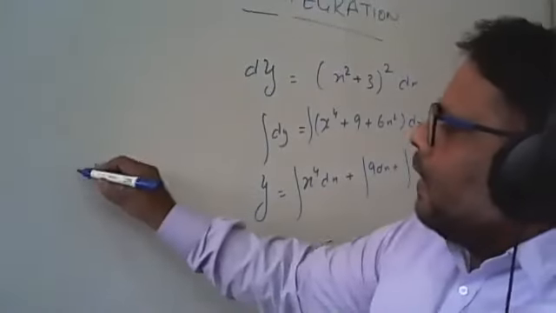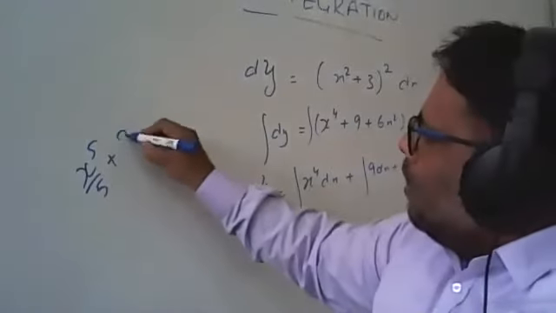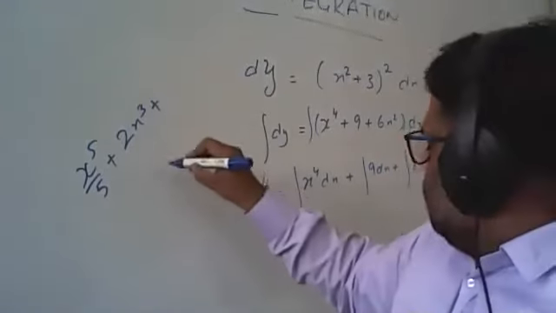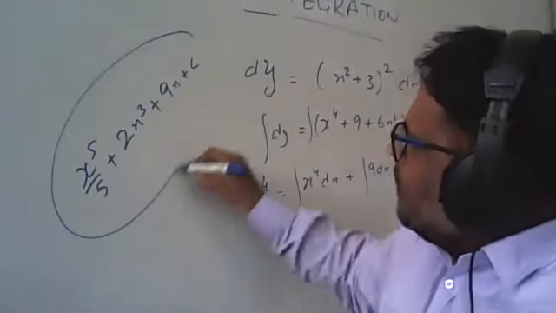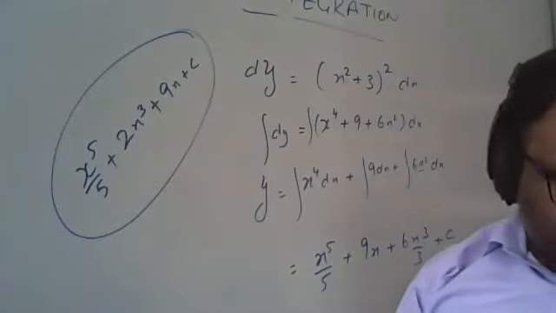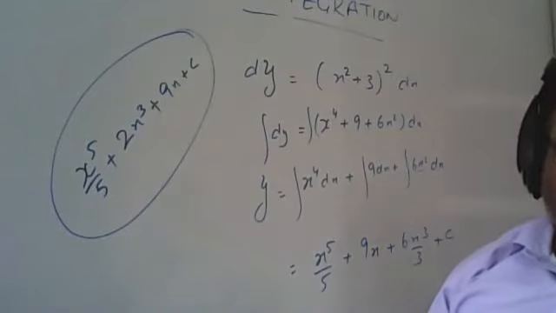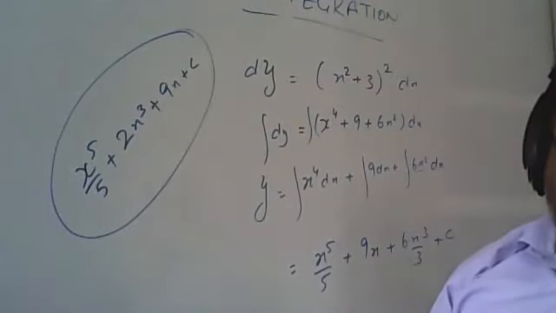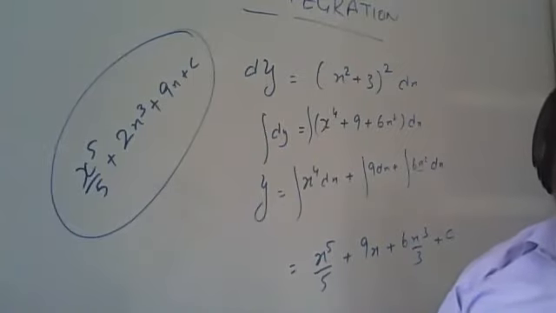We will have x^5 by 5 plus 2x cubed plus 9x plus c. This is the required integral for the given function.